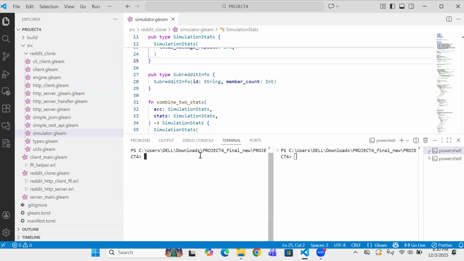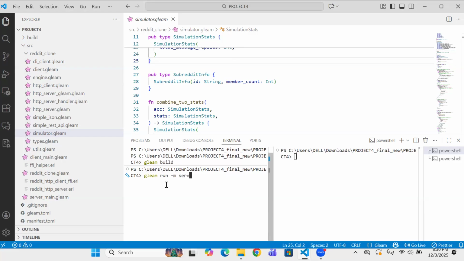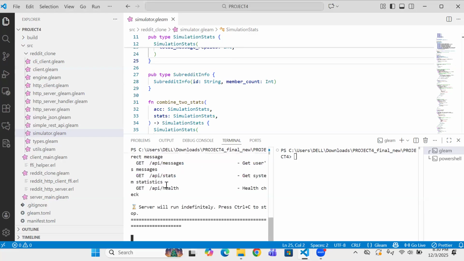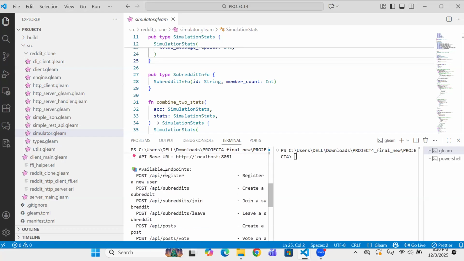To run the part 2, let us build the Gleam using this command. And now I will be starting a custom HTTP server. This server is built using Erlang's gen underscore TCP and parses raw HTTP packets directly. It exposes REST endpoints for registration, posting, commenting, and many more. To run the server, we use this command. Here you can see all the available endpoints on the server side.